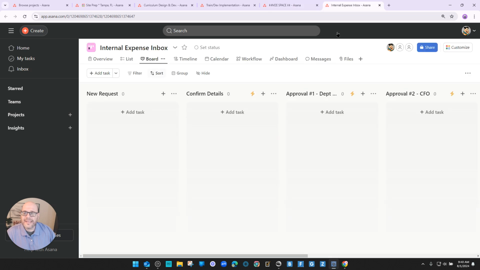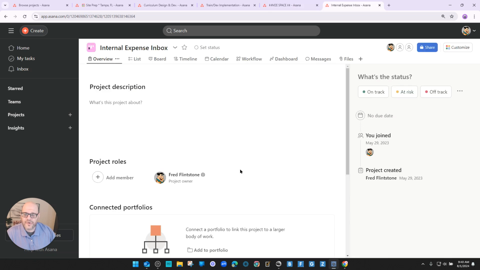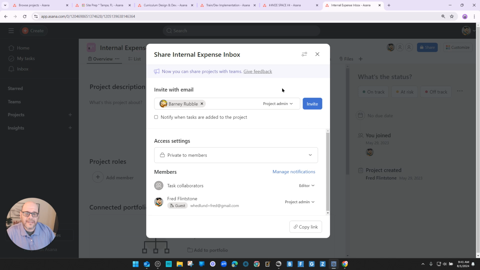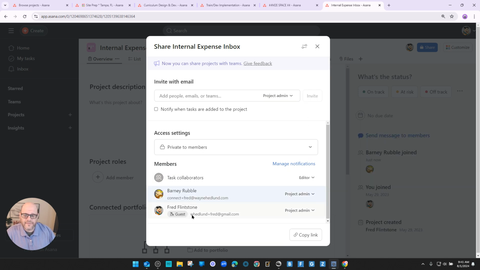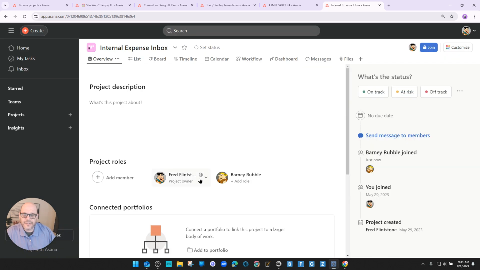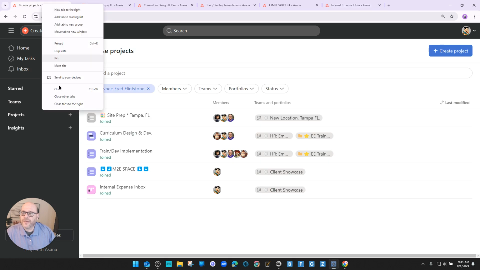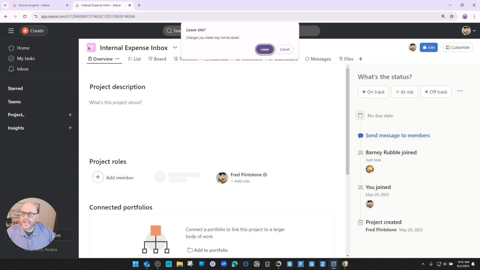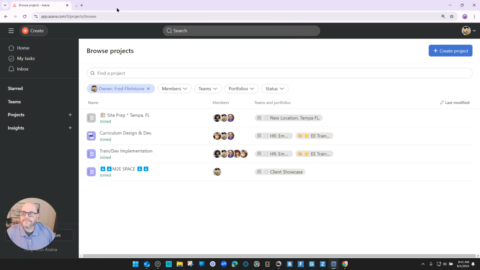Okay, so with that in mind, we have accomplished our first goal, and that is, we're just going to go ahead and add Barney in here and make him the project admin. Okay, so I think that we have taken care of that. We'll actually just remove him completely from the project. We'll make Barney the project owner. Let's just jump back over here and see what else we have going on. So projects right here, so project owner.